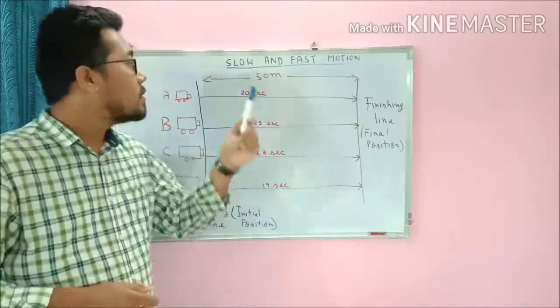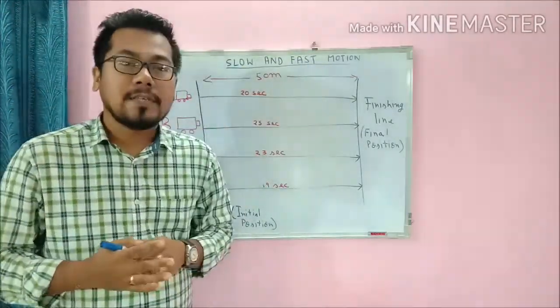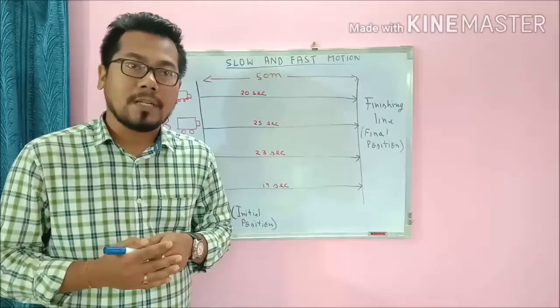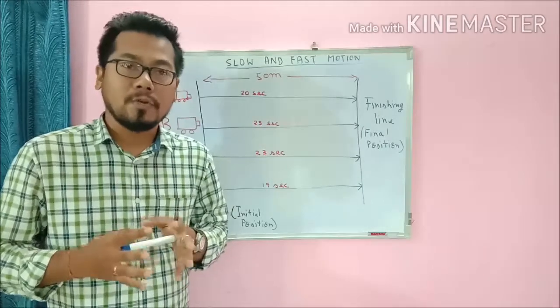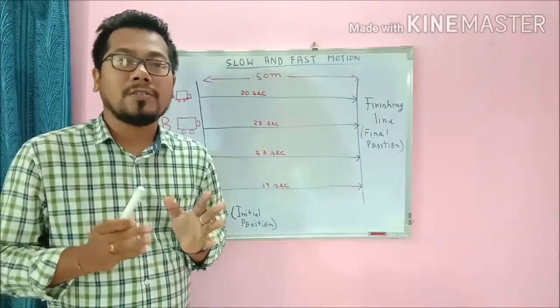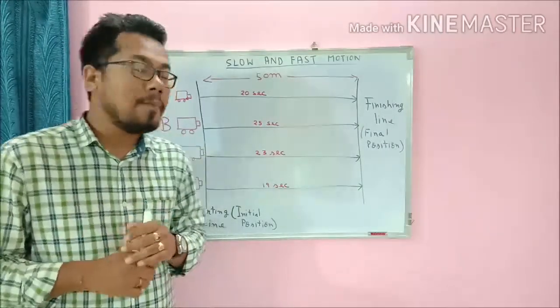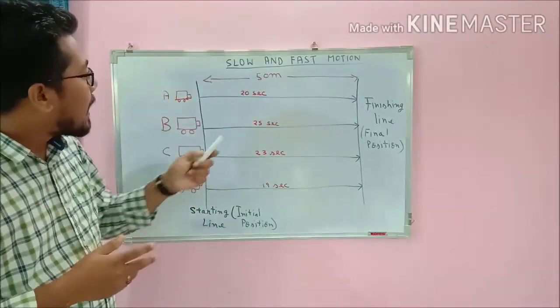Our next topic is slow and fast motion. So first of all, let me tell you what you mean by motion. When a body is moving, it is said to be in motion. That means the body should change its position. Now I will show you with the help of an example.